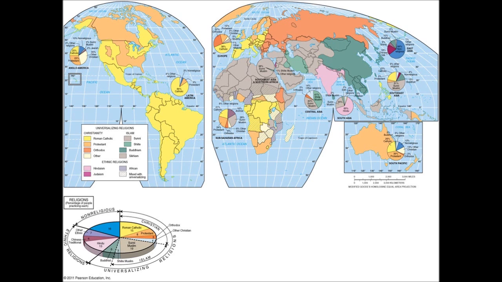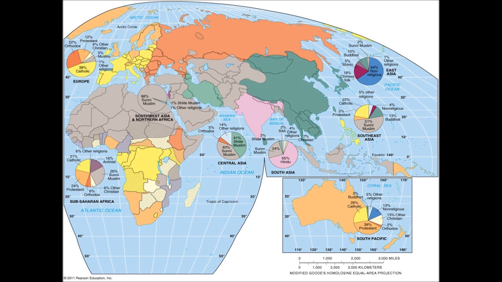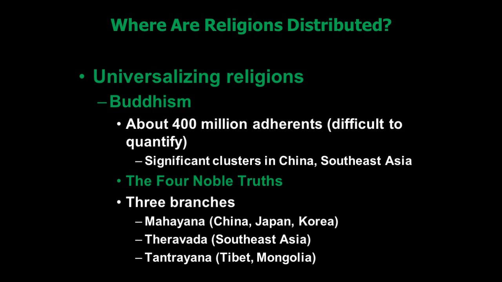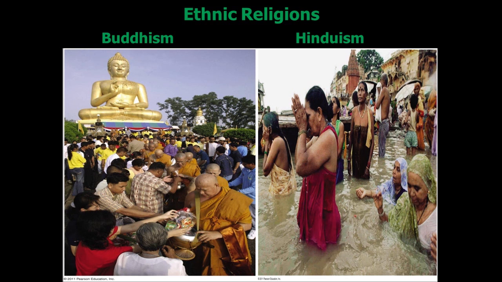Look at different branches. For example, I'll give you a list of different religions and find which one is a branch of Christianity. And that would be Eastern Orthodox, or Eastern Orthodoxy is an example of a branch. When we look at the Western Hemisphere, about 90% of the people in the Western Hemisphere claim to adhere to one form of Christianity.